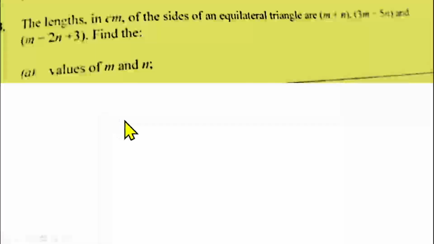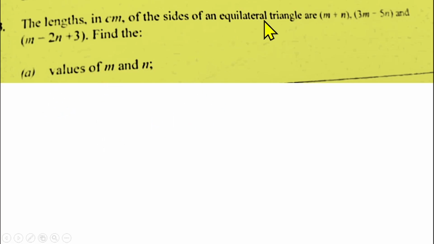Question number 3 is from the word problems. Also, word problem is in mensuration of plane shapes. We are told that the lengths in centimeters of the sides of an equilateral triangle are m plus n, 3m minus 5n, and m minus 2n plus 3. We have to find the value of m and n.